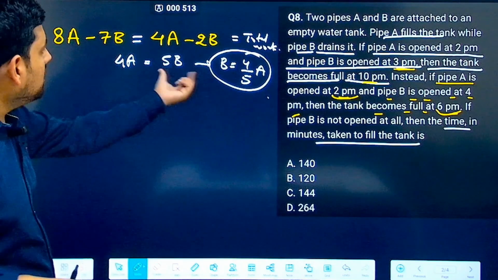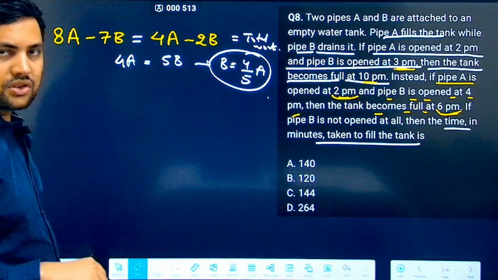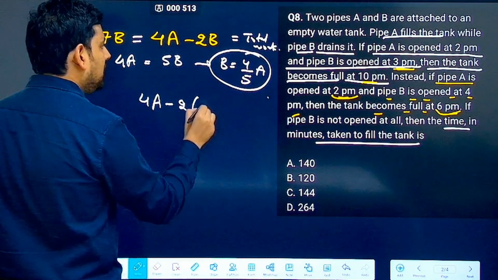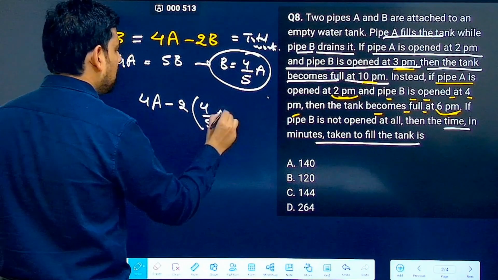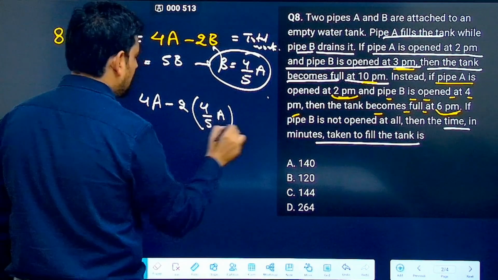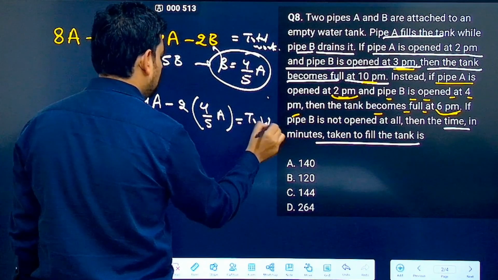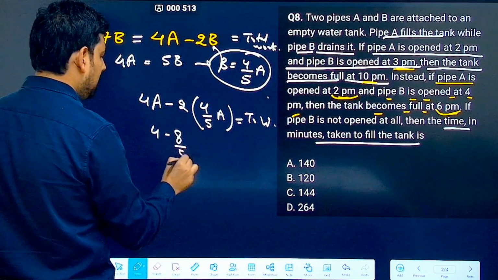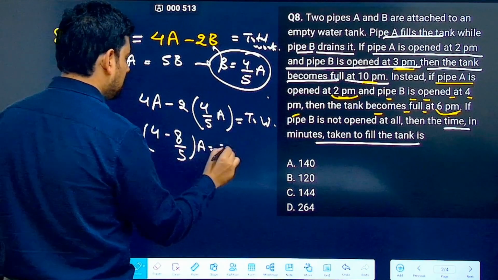Now I put this value, let's say here. So what I will get? I will get here 4A minus 2B. Instead of this B, I am writing 4 by 5 A. Now this is equal to total work. So this becomes 4 minus 8 by 5, A is equal to total work.